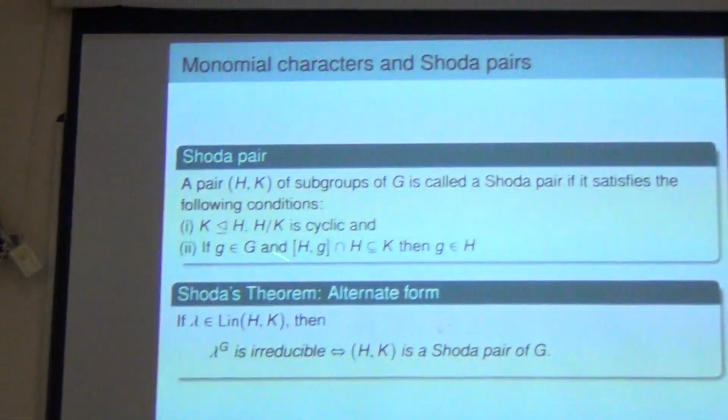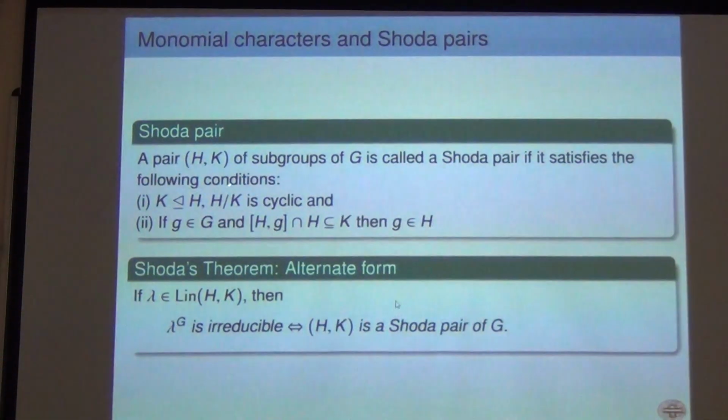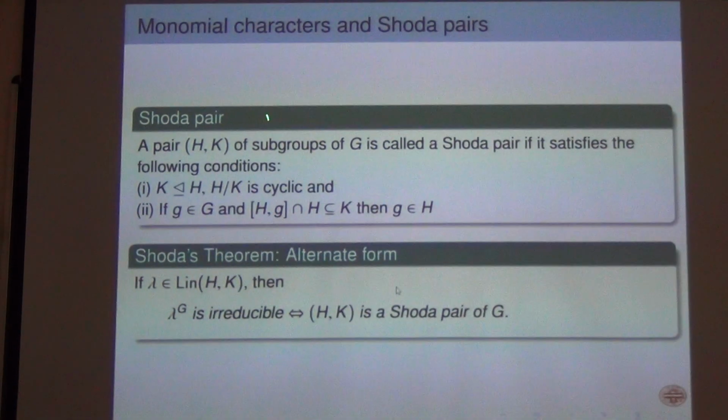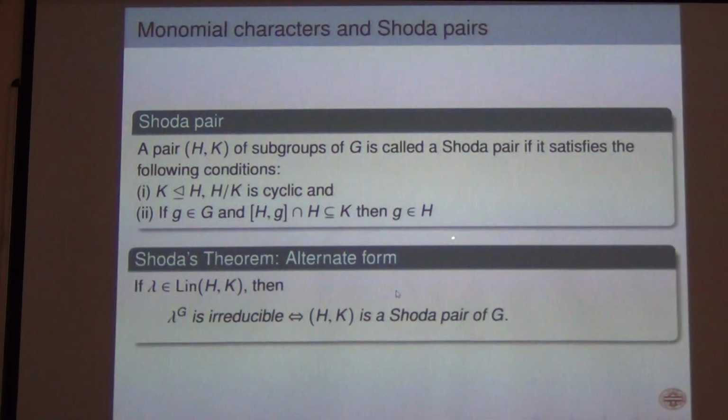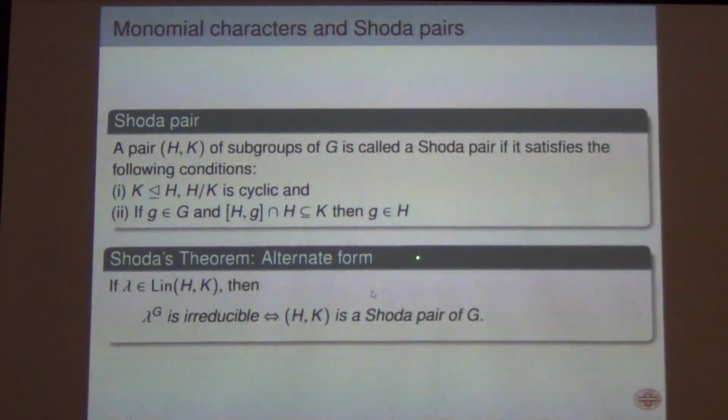Such pairs of subgroups H, K are called Shoda pairs of G. Oliveira, del Río and Simón gave them the name Shoda pair of G. So (H, K) is a Shoda pair if and only if lambda induced to G is irreducible, where lambda is a linear character on H with kernel K.